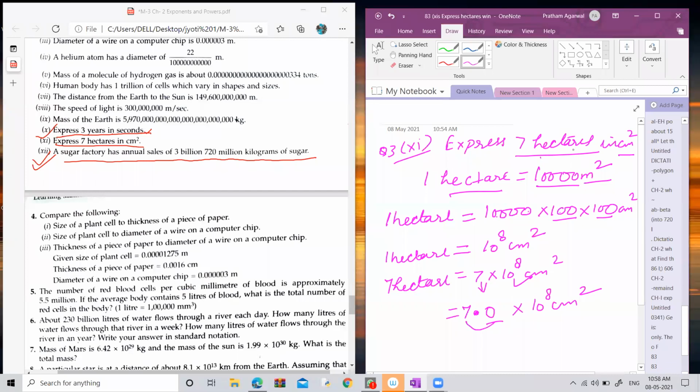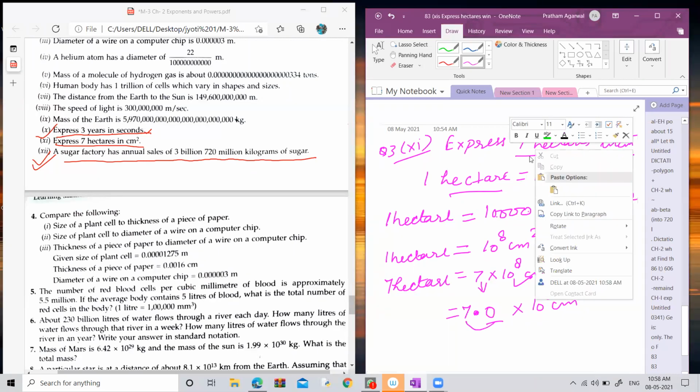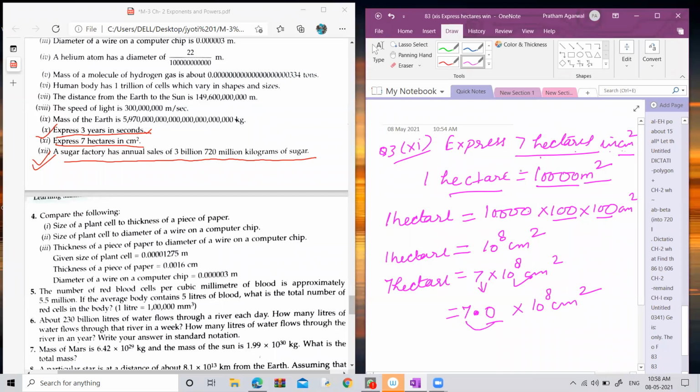You have to convert 7 hectares into centimeter square. First of all, write down the relation between hectare and meter. So 1 hectare equals 10,000 meters square. 4 zeros are here. But we have to convert into centimeter. So 1 meter equals 100 centimeter. That's why we multiply by 100.